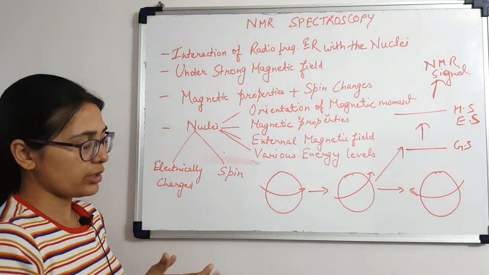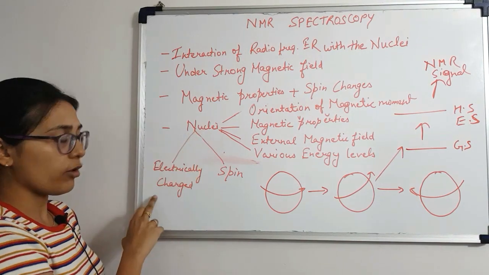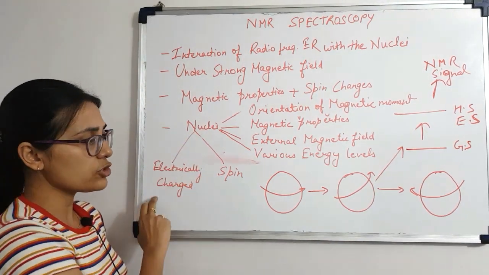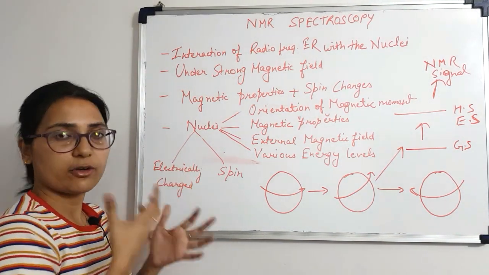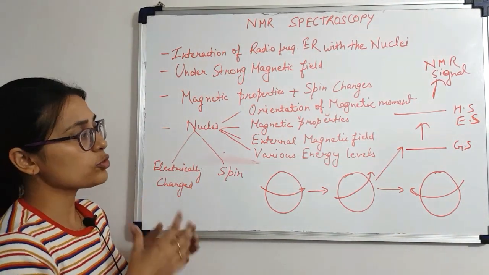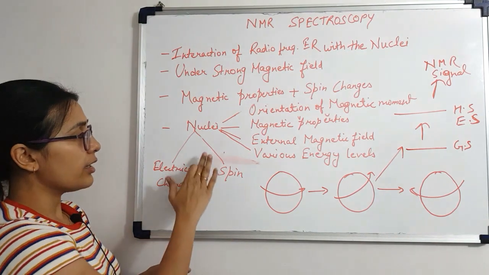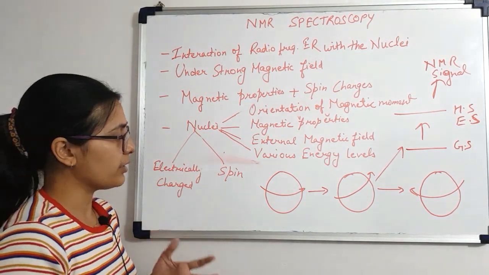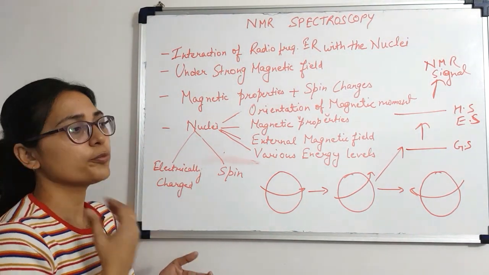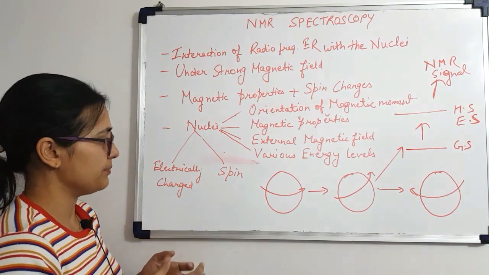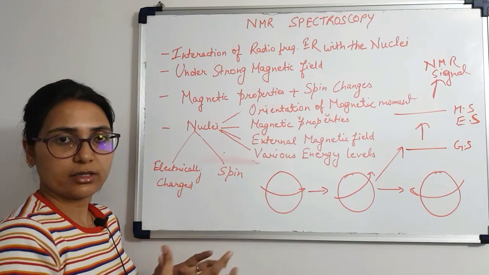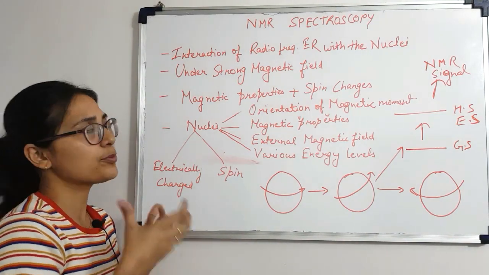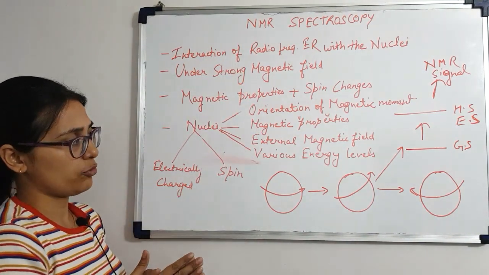Another two things to keep in mind is that all the nuclei are electrically charged and they may have spin. So for NMR spectroscopy to actually work, the nuclei of the particular atom should have a spin. They should be spinning around an axis, and they're all electrically charged, plus they should have magnetic properties, because that is what is exploited during NMR spectroscopy.